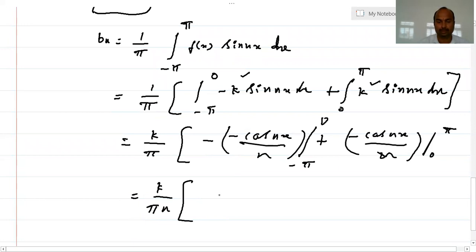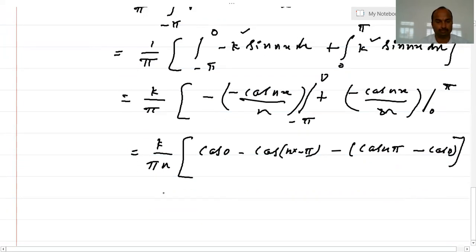Minus into minus plus, upper limit is cos 0 minus lower limit is cos of n into minus pi. This is this term. And here it will be minus, upper limit is cos n pi and lower limit is cos 0.